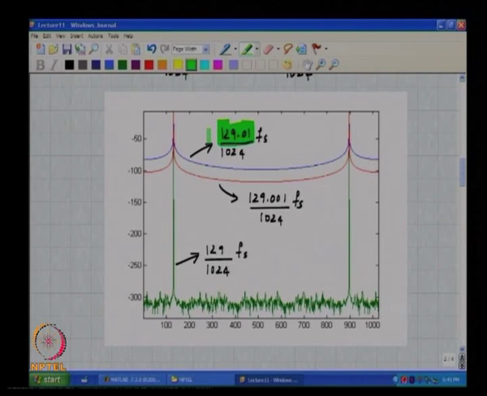And this is, mind you, for 129.01. If I made it 129.1, what would you expect? This thing would probably look like something like this, okay.